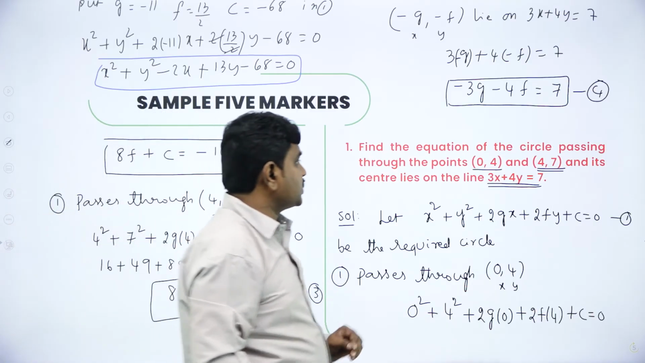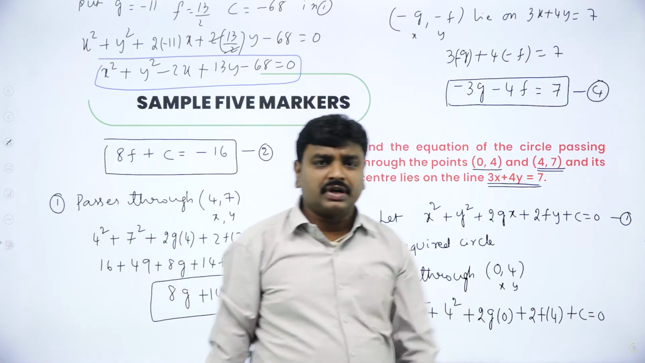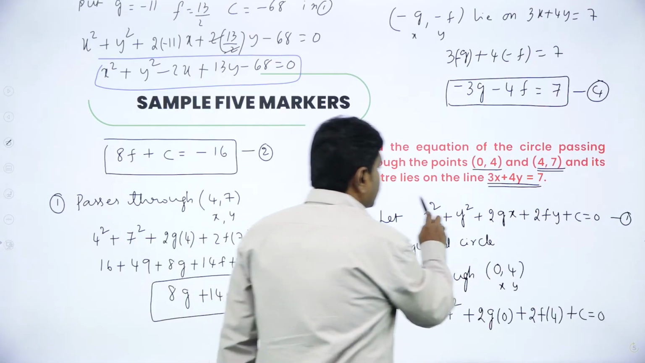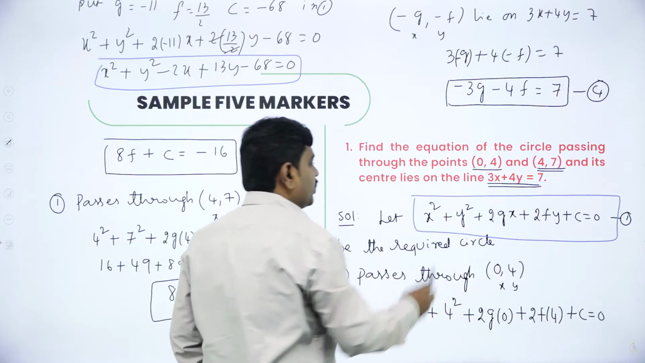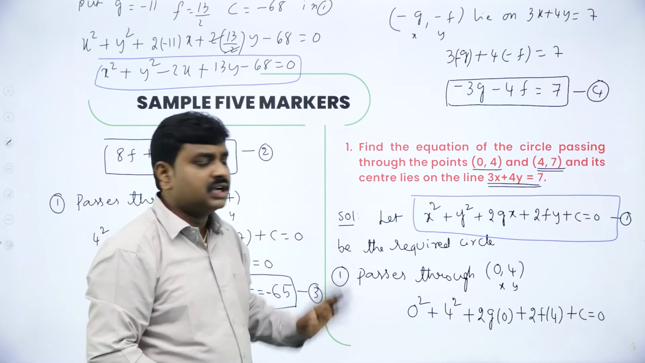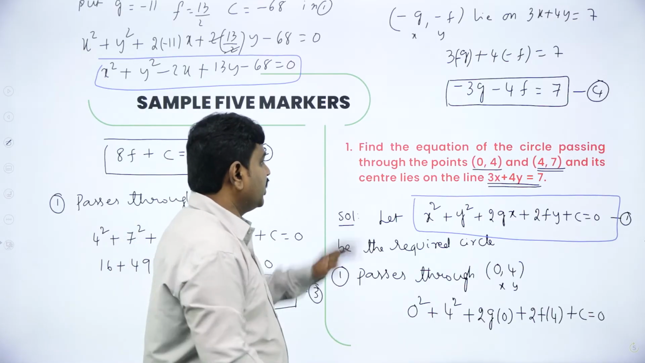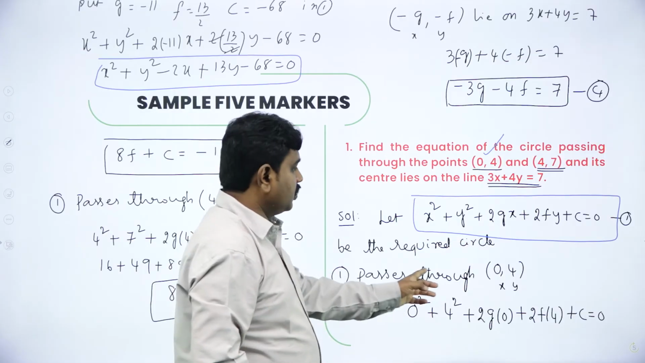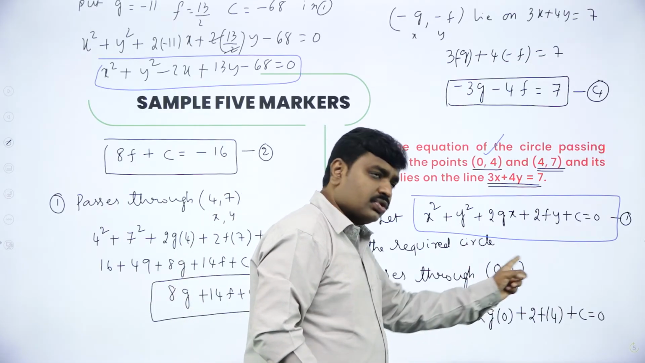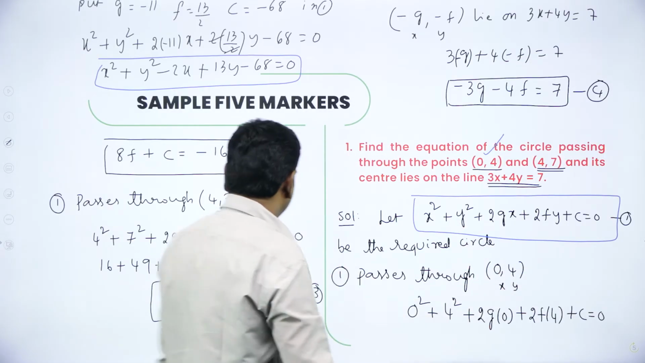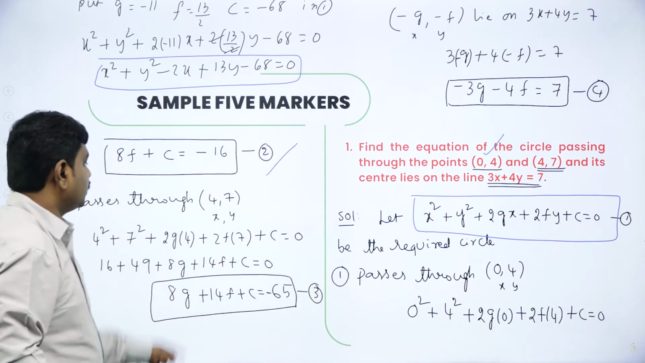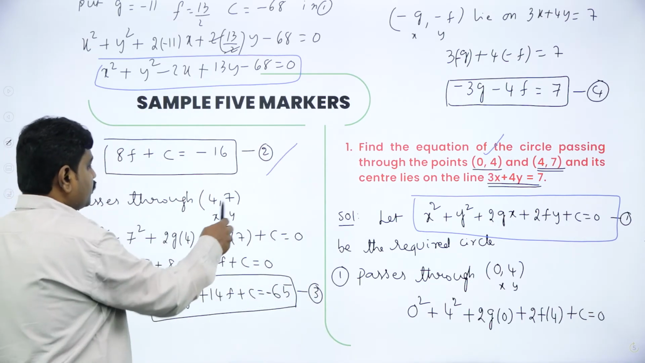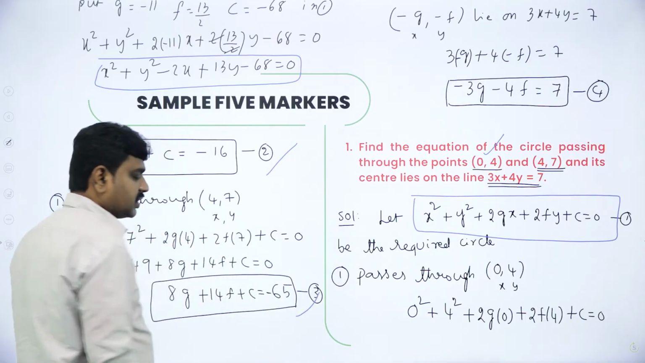They gave 3 conditions. They want you to find the equation of the circle. Whenever they ask you to find the equation of a circle, assume x square plus y square plus 2gx plus 2fy plus c equal to 0 is the required circle. Then you should find g, f, c. They gave a hint: the circle passes through 0, 4. Substitute 0, 4 in the LHS, in the place of x and y put 0 and 4. You will get an equation in g, f, c, call it equation 2. Then they told it passes through 4, 7. Put this 4, 7 in, again you will get another equation, call it 3.